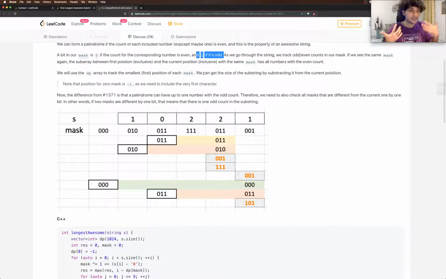If you don't understand this, we're going to go over the example and hopefully you will understand it at that time. So as we go through the string, we track the odd even counts in our mask. If we see the same mask again, the subarray between the first position and the current position with the same mask has all the numbers in even count.